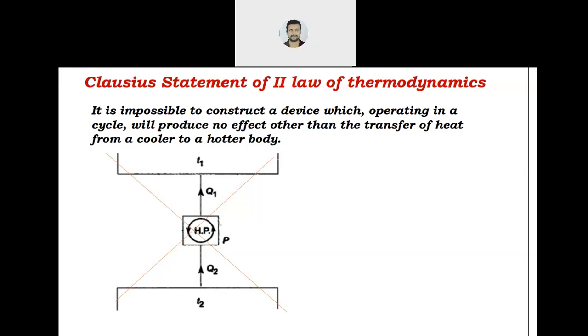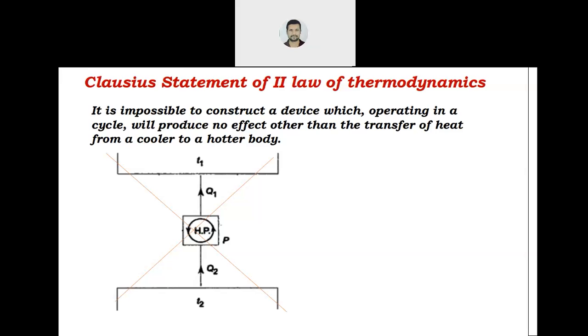Now, what is the Kelvin Planck statement? It is impossible for any heat engine to absorb heat from one reservoir and convert it into total work output without rejecting heat or without transferring energy to another reservoir. Means Q2 is 0. This is not possible. This is the Kelvin Planck statement.